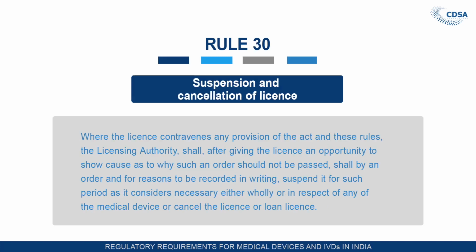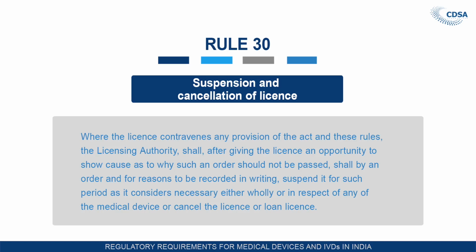The suspension and cancellation of the license is under Rule 30, where the licensee contravenes any provisions of the Act and these rules. The licensing authority shall, after giving the licensee an opportunity to show cause why such an order should not be passed, by an order and for reasons to be recorded in writing, suspend the license for such a period as it considers necessary, either wholly or in respect of any of the medical devices, or cancel the license or the loan license.